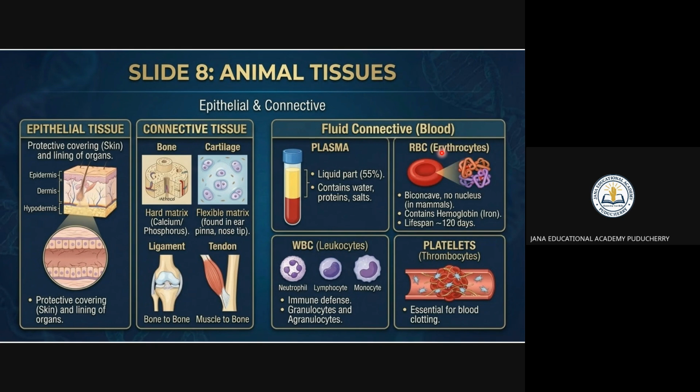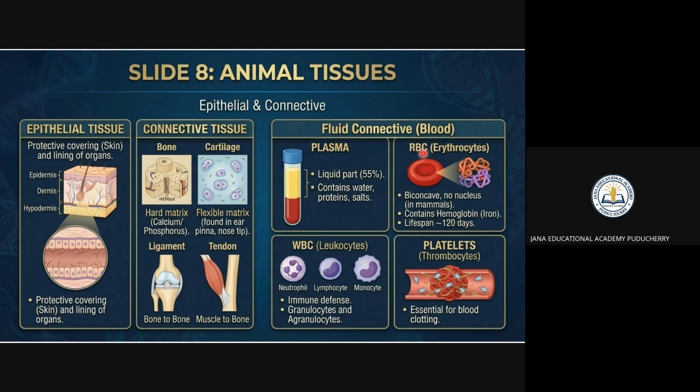RBC means red blood corpuscles. If RBC is low, hemoglobin is low. It contains hemoglobin, the iron-containing pigment. The lifespan of RBC is 120 days. WBC means white blood corpuscles.